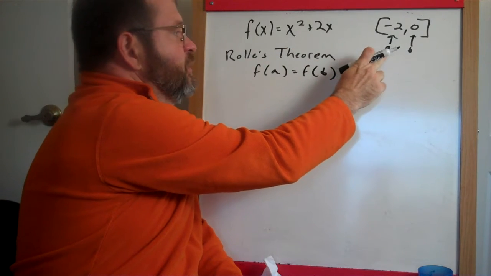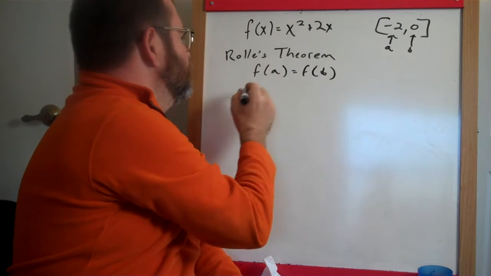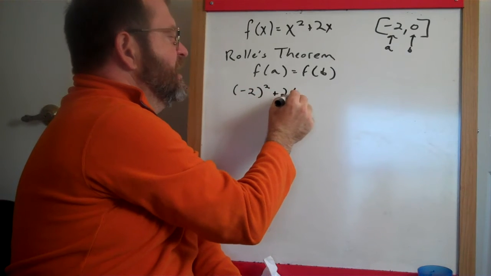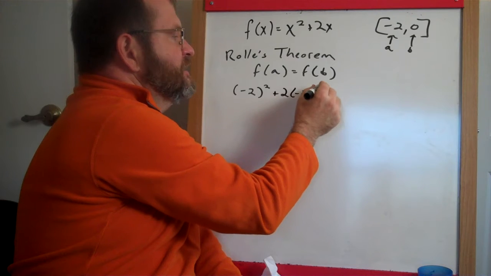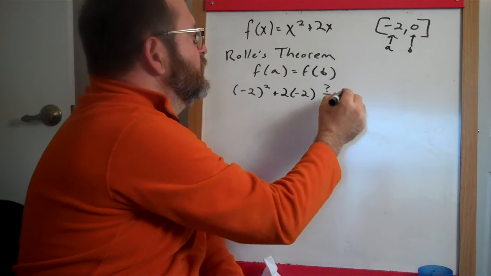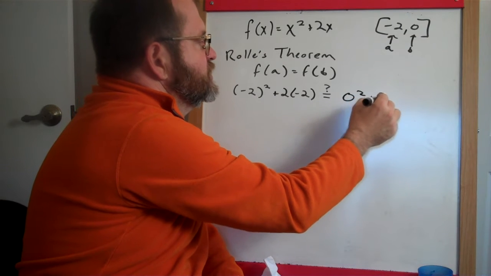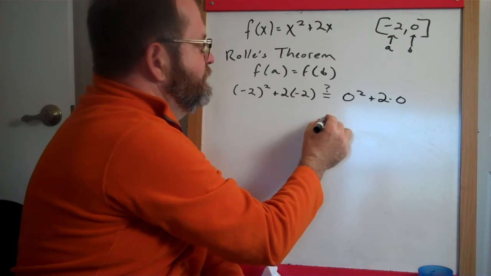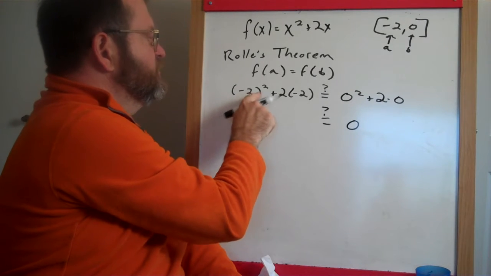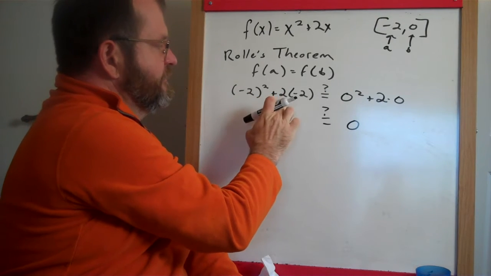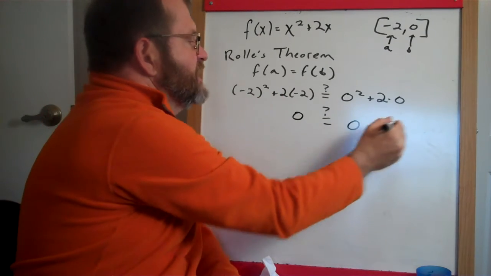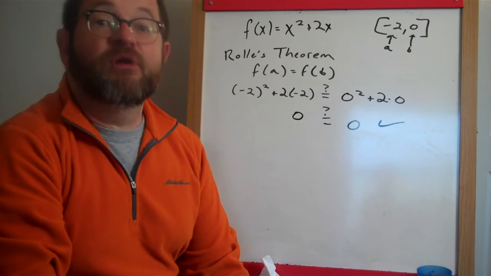So we plug in -2: -2 squared plus 2 times -2. And we ask ourselves, is that equal to the endpoint when we plug in 0, which would be 0 squared plus 2 times 0? Hopefully it's clear that this side is equal to 0. And over here, -2 squared is 4, plus 2 times -2 is -4, and 4 plus -4 is 0. So it checks out. Rolle's theorem will work here.